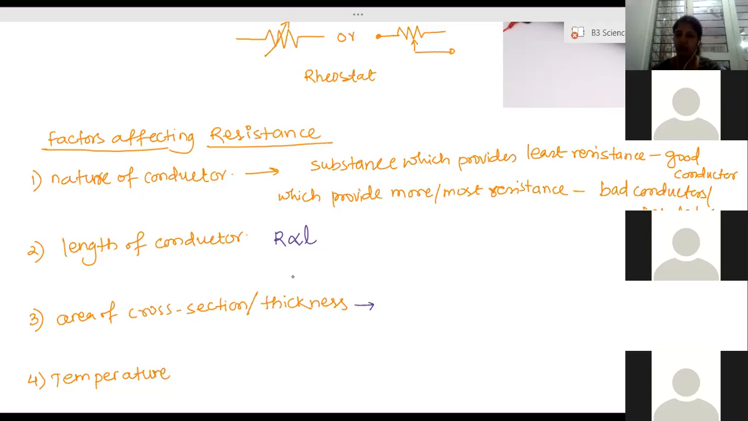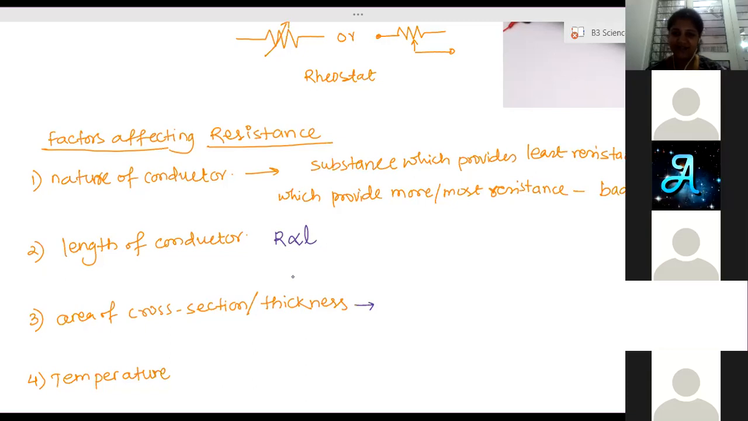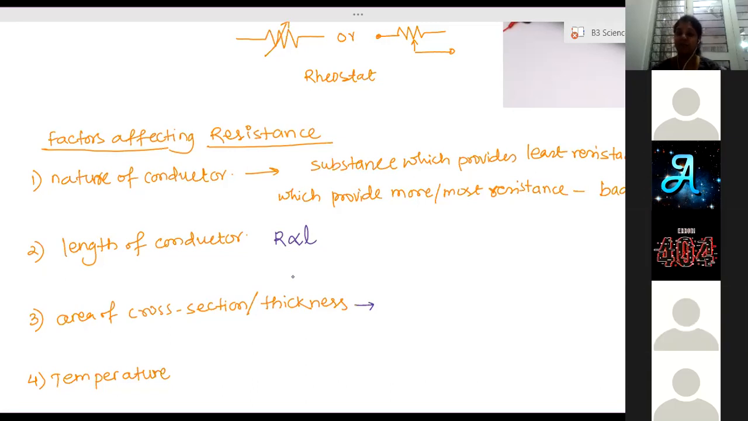Now the area of cross section, or thickness of the wire, we consider. Thicker the wire, what will happen to the collisions? To understand this, take an example of a narrow road and a broad road. In which case are the accidents more or less? Narrow road, number of accidents will be more, not less, it's more.